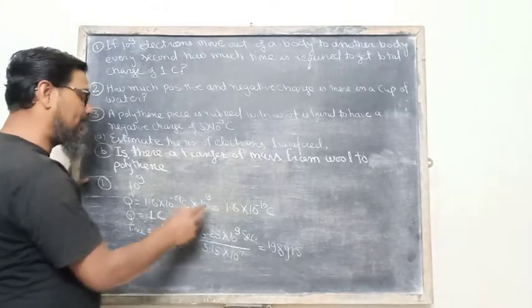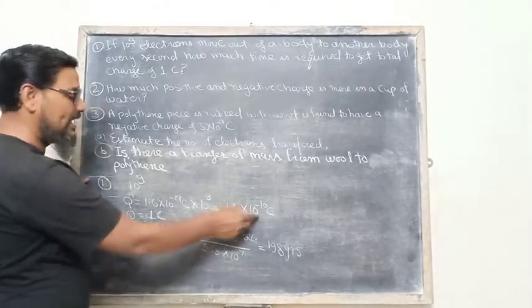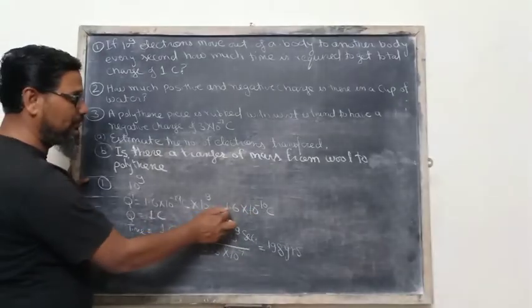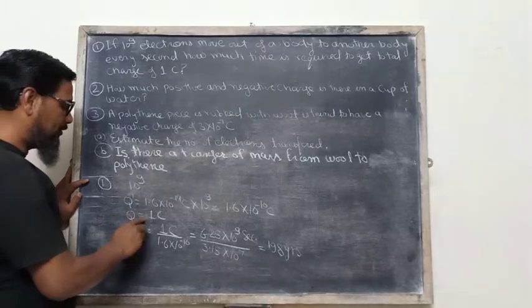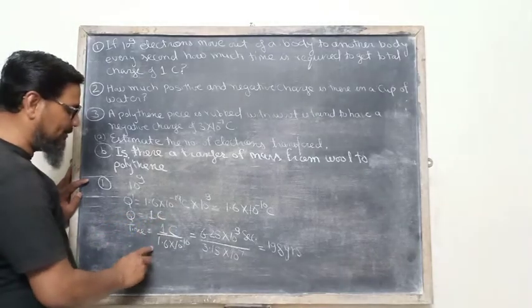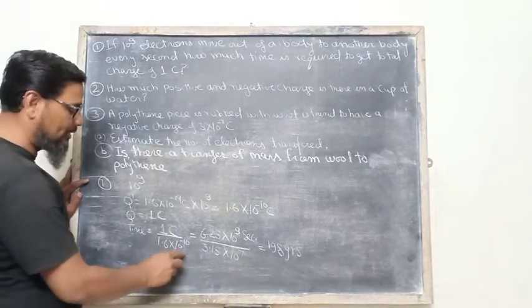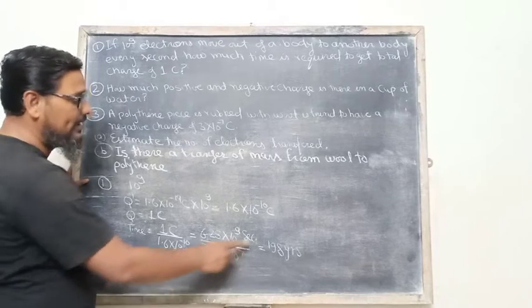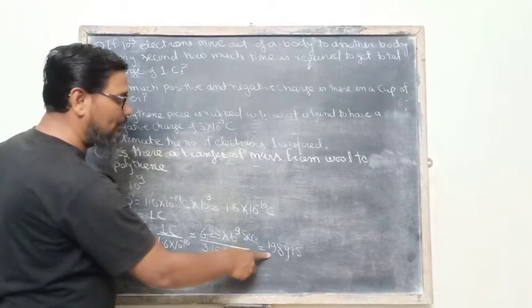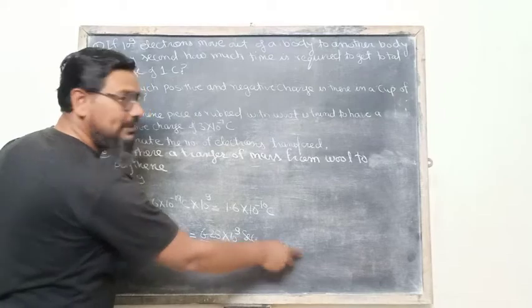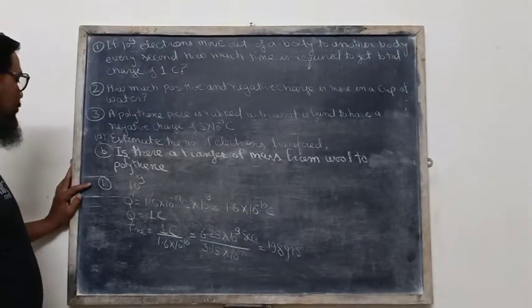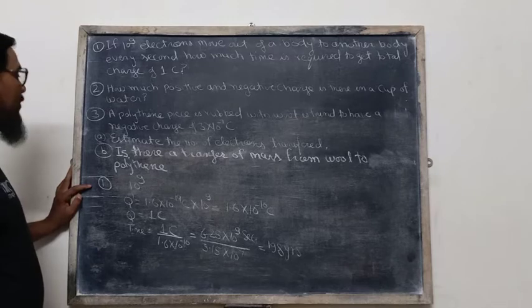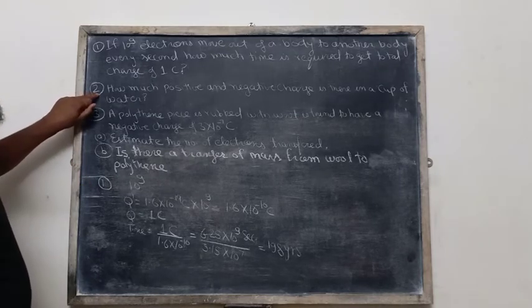Then the magnitude of charge transferred in 1 second will be equal to 1.6 into 10 to the power minus 19 coulomb. And Q is equal to 1 coulomb, so the time taken will be 1 coulomb upon 1.6 into 10 to the power minus 19, and the answer will be near about 198 years. This is the solved example in your NCERT book.